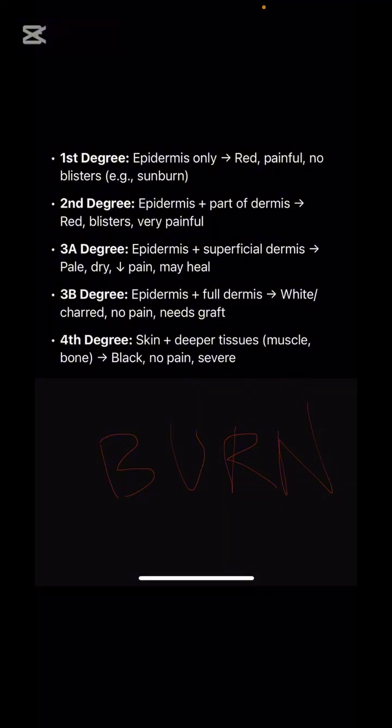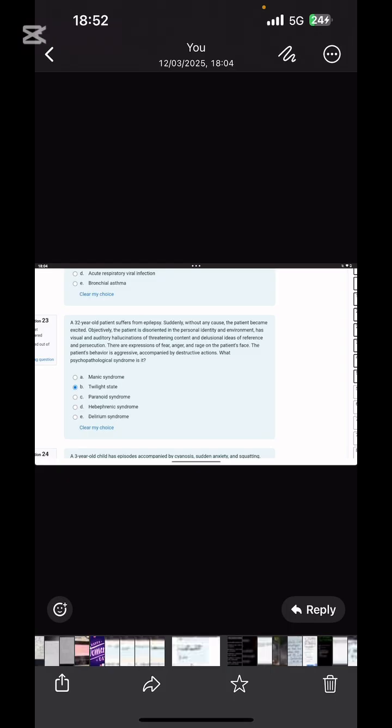Third degree B is epidermis plus full dermis. In third degree A, the pain just reduces. In third degree B, the pain is lost, because in third degree A some of the pain receptors are burned, while in third degree B all the receptors are burned. In the fourth degree, what is involved? Skin plus deeper tissue, muscle, bone, black, no pain. Black because everything is burned. No pain, receptors are burned. What is the case? Severe.